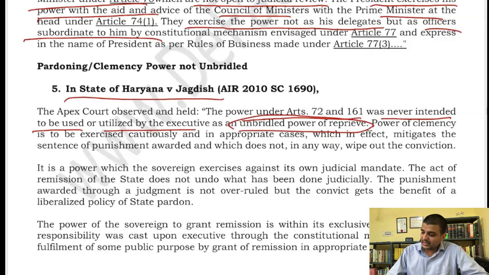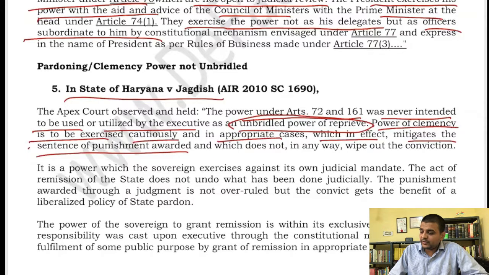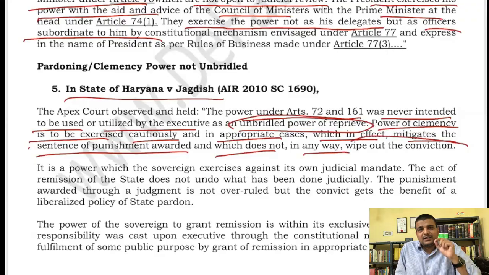Okay, that is what the court is saying. The power of clemency is to be exercised cautiously in appropriate cases, which in effect mitigates the sentence of punishment awarded, and does not in any way wipe out the conviction. So the executive can tamper with the sentence only, not the conviction. That is the part of the court. That is the exact ratio that you must understand about the judicial power.